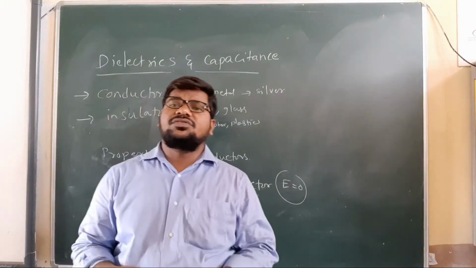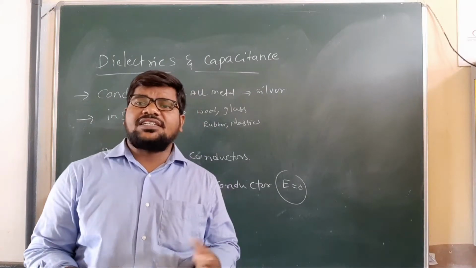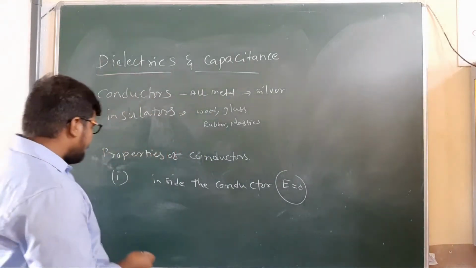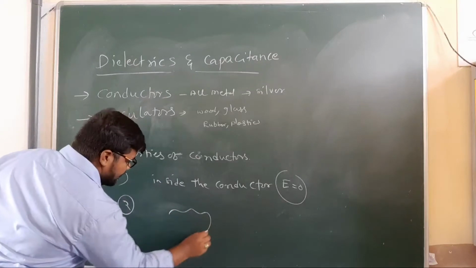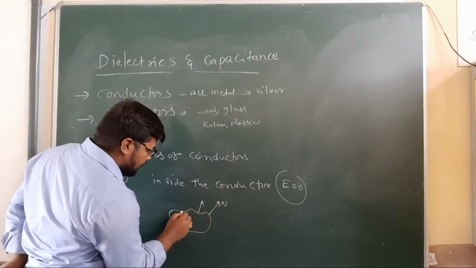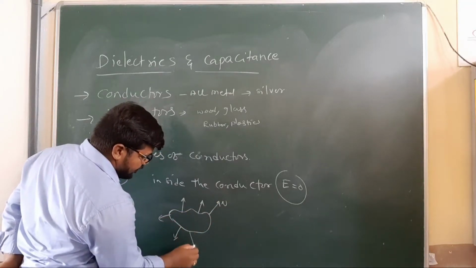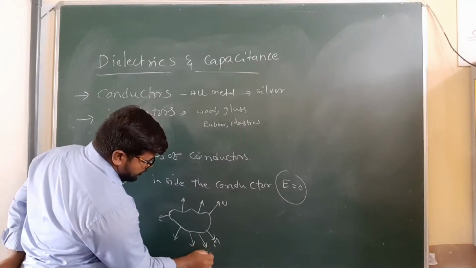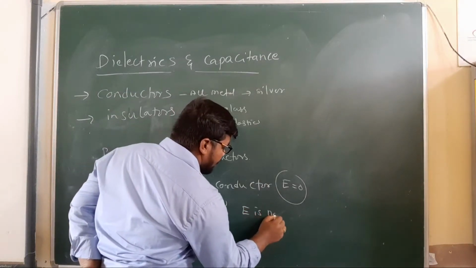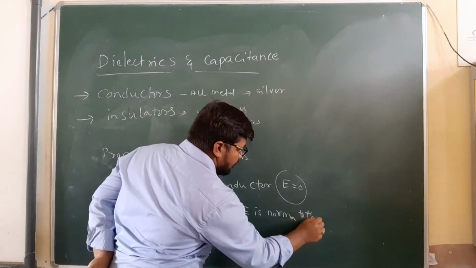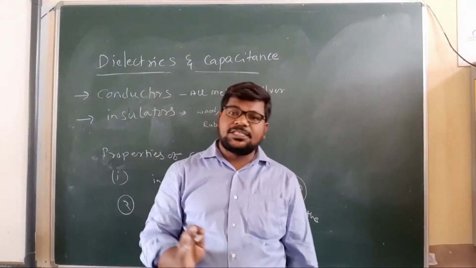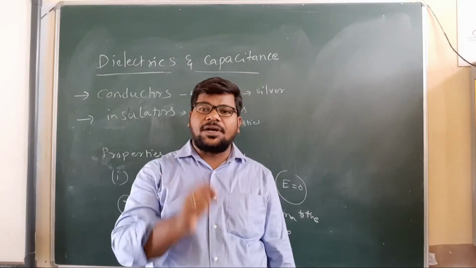Second, at the surface of a charged conductor, the electrostatic field is normal to the surface at every point. E is normal to the surface.